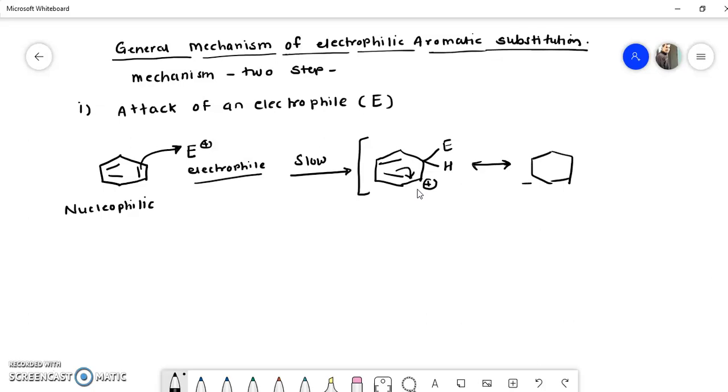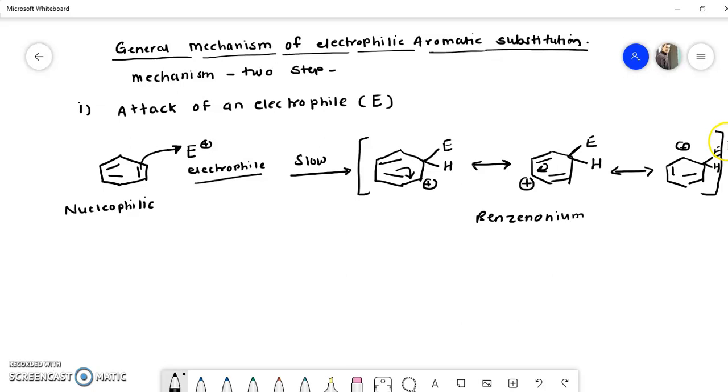Say here there will be positive charge now, and these are the two bonds. So here is the electrophile and here is a hydrogen. Again this can be drawn in this way. So here will be positive charge and the two bonds will be here. In this way we can draw the resonating forms of this intermediate, and this ion is known as benzenonium ion. Remember, it is resonance stabilized.